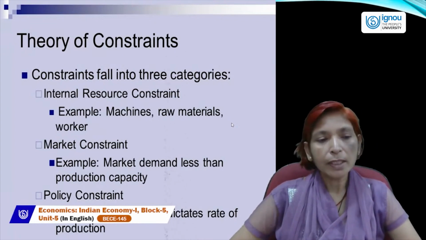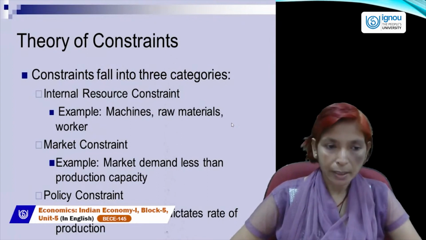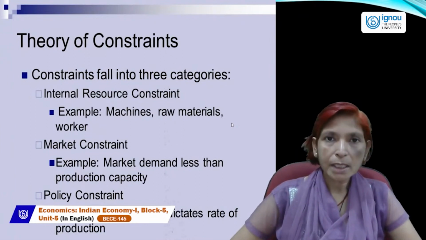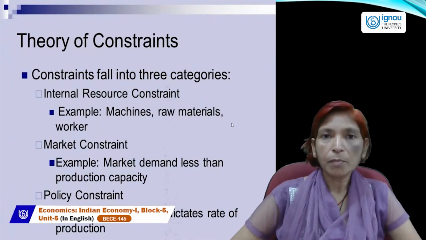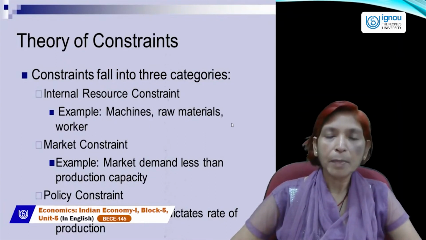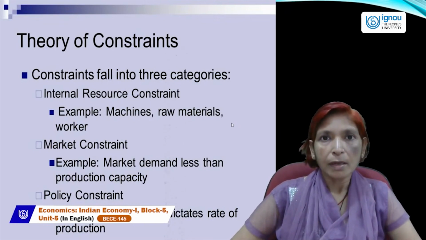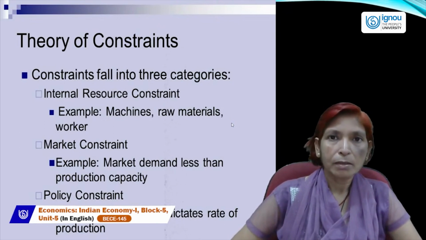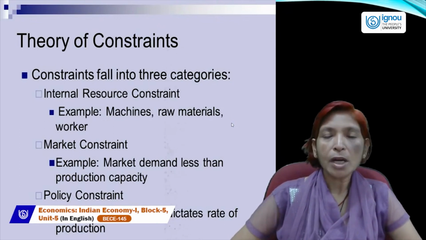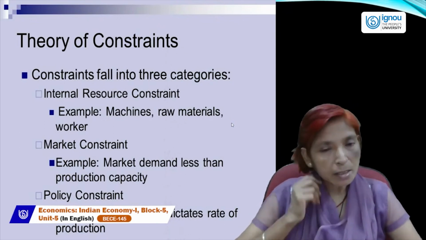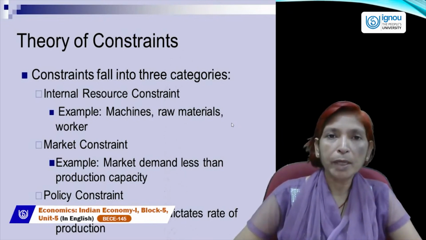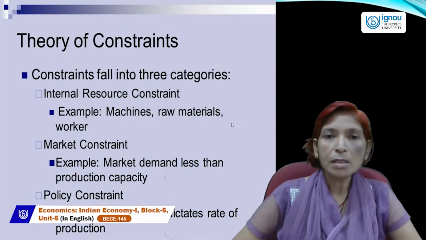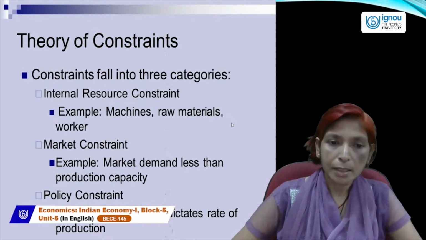The second type of constraint is market constraint. Market constraint tells us that in the market, if demand is less than the production capacity or supply, if we have too much production, too much output, but demand is not generated by the people of the country, then how will our production be sold in the market?